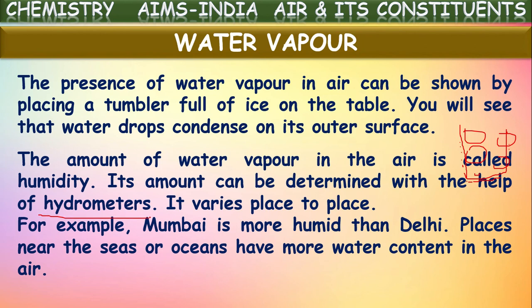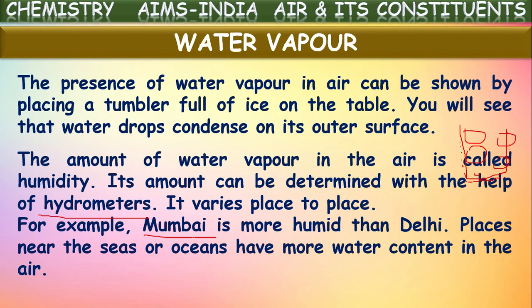As water vapor varies from one place to another based upon the place conditions, the water vapor content or humidity will change from place to place. For example, Mumbai is more humid than Delhi because Mumbai is near the ocean, the sea. That is why its humidity will be more.